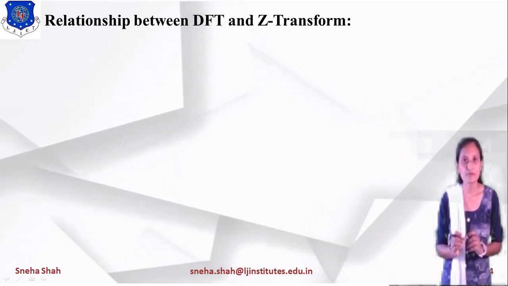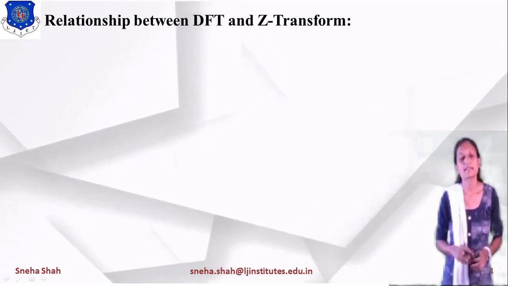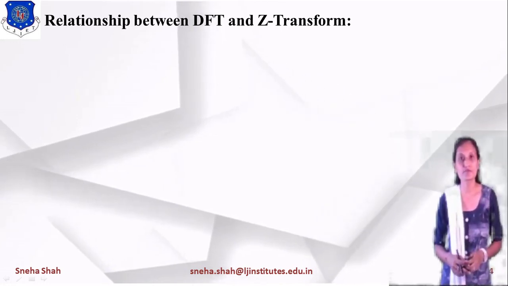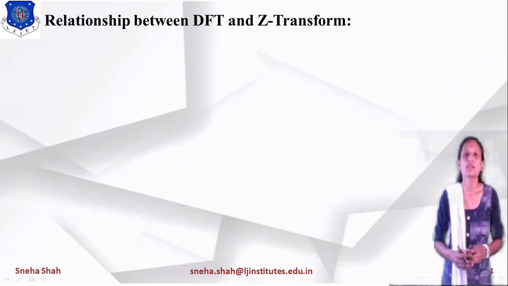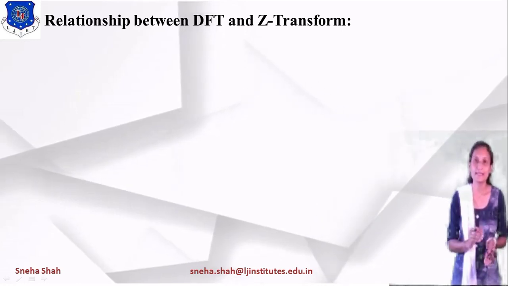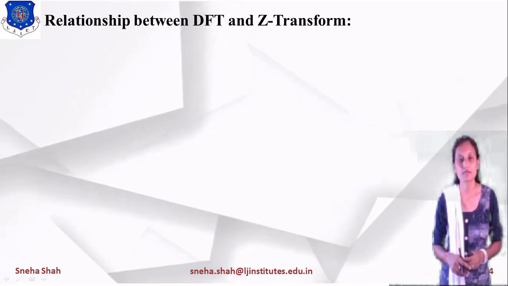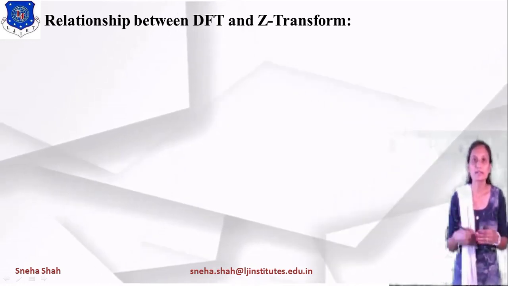But it is used for discrete time signals, right? Similarly, the Z transform is also used for discrete time sequences. So if you want to convert any signal from the time domain to the Z domain, we use the Z transform. So we have to derive the relationship between these two.